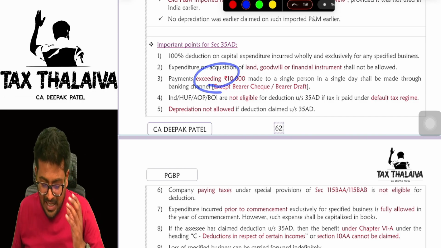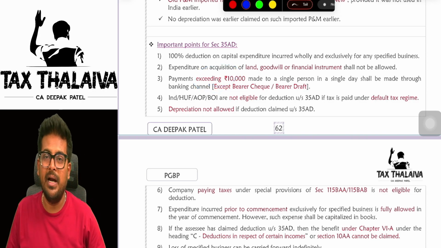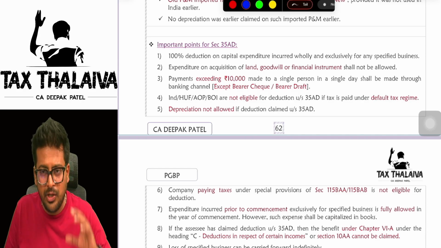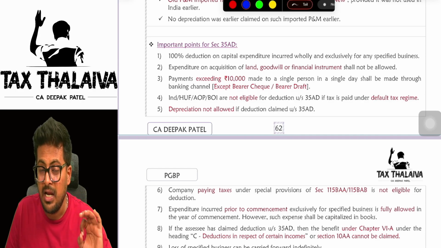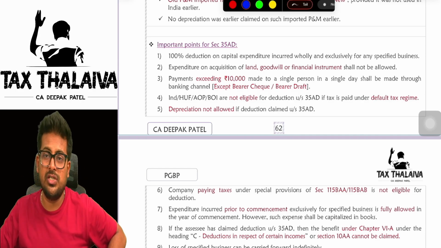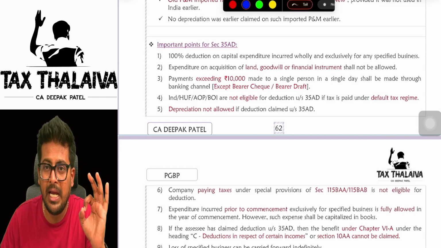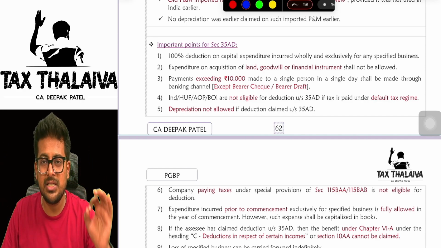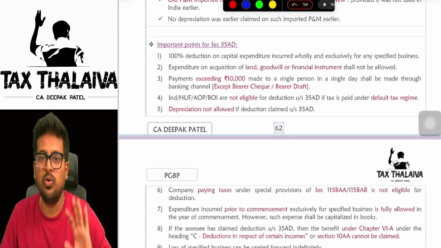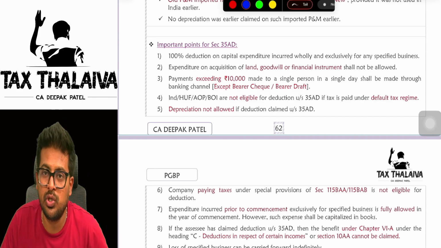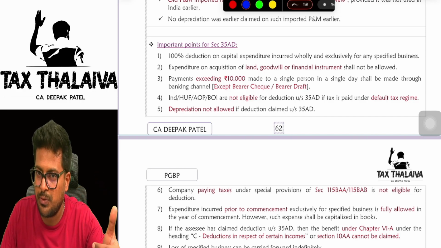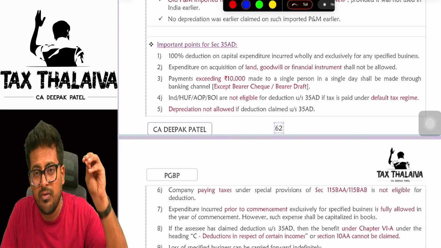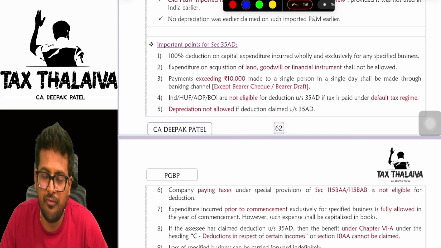One more important point. This is actually a point of section 40A(3), but understand this. I told you that if you incur capital expenditure, that is eligible for 35AD deduction. But at the time of purchasing these assets which are eligible for 35AD, you have to make payment through the prescribed modes. Means through banking channels, through online payment only. You cannot make payment through a cheque that is not account payee, bearer cheque, bearer drafts, or cash. You cannot do that. Even if you do, then that asset will not be eligible for deduction.